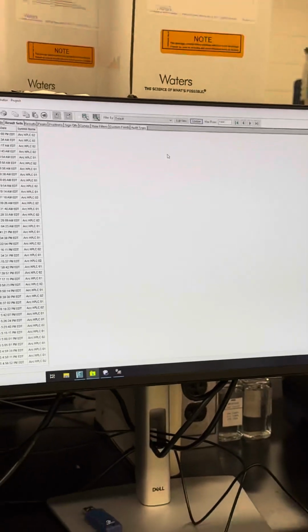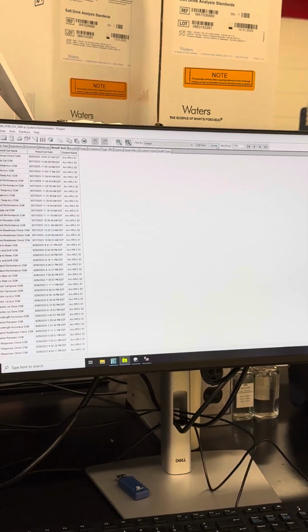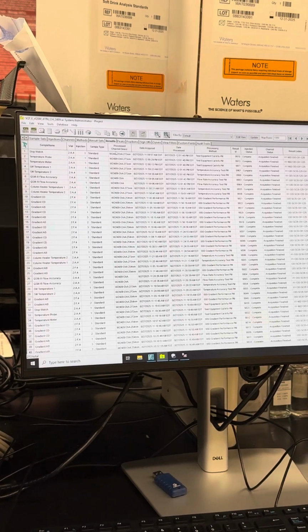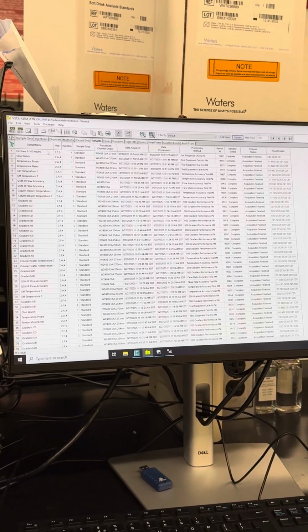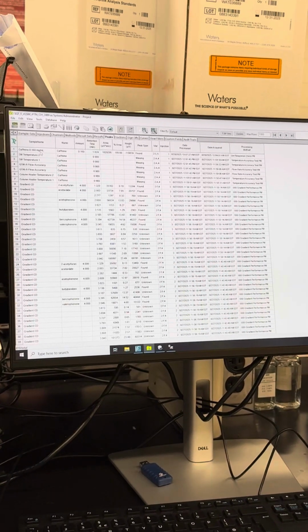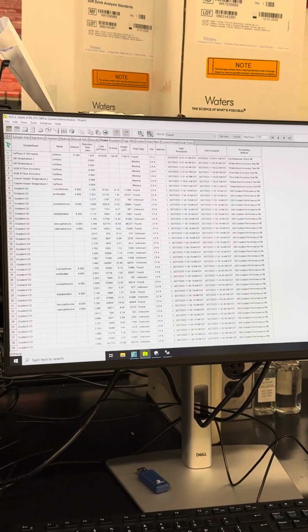So we'll go into our results sets. I'm going to hit update. And there's our detector response that we just processed. Along with in the results update, there's that caffeine peak updated, and same here in the peaks. See that caffeine injection that we ran.